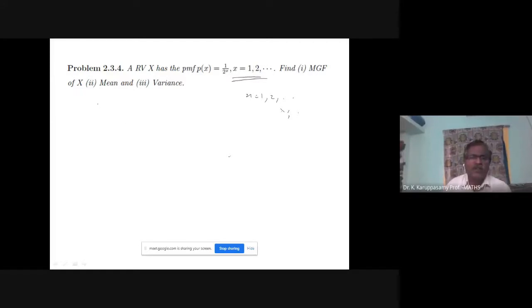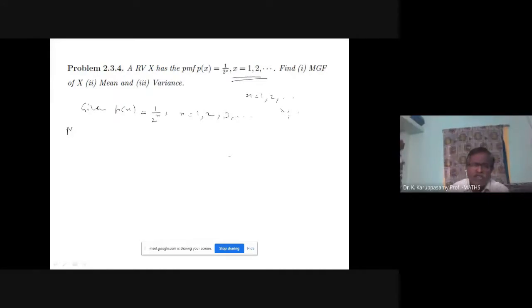So p of x is given. The probability mass function is given as 1 by 2 power x. For x equal to 1, it means 1 by 2. For 2, 1 by 2 square. For 3, 1 by 2 cube, like that. I am going to find the MGF.